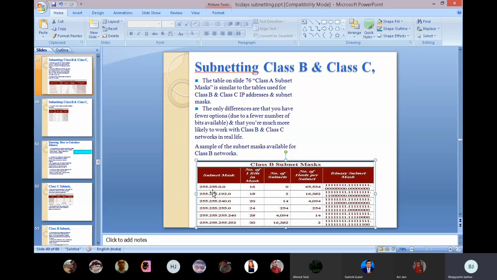The second you can see 255.255.192.0. Now 192 also adds 8 bits, meaning see, 0 only, 10 is here. Then the number of 1 bits in the mask is 18, and the number of subnets, how many subnets are here? 2. The number of hosts per subnet is mentioned here. Again, the next are 20, 24, 28 and 30. This is for class B.